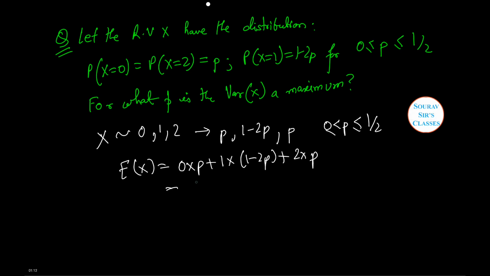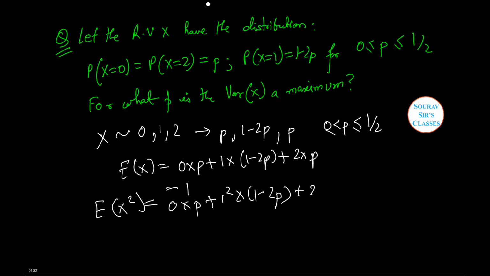Therefore it comes down to 1. Now expectation of x square is equal to 0 into p plus 1 square into 1 minus 2p plus 2 square into p, which is equal to 1 plus 2p.